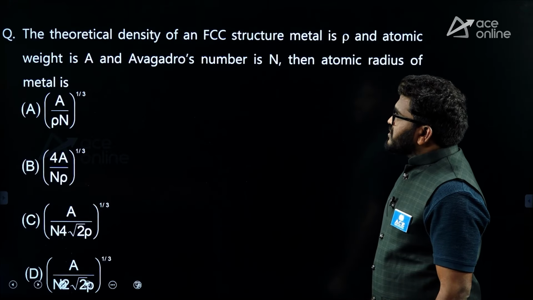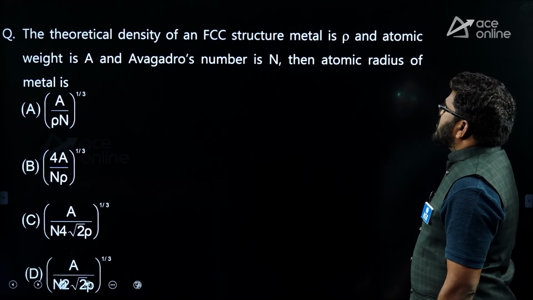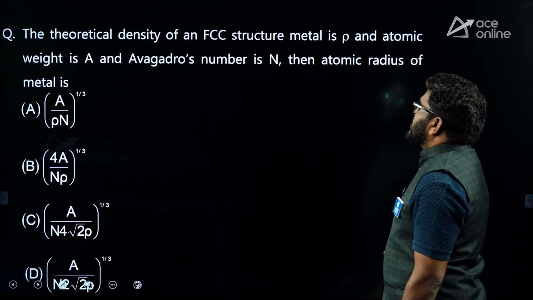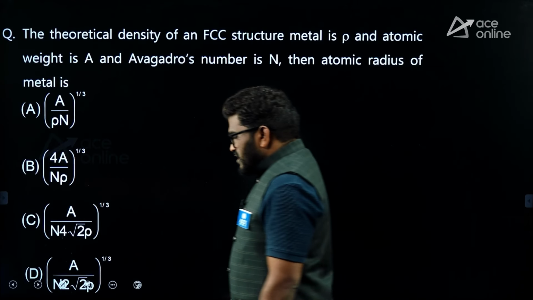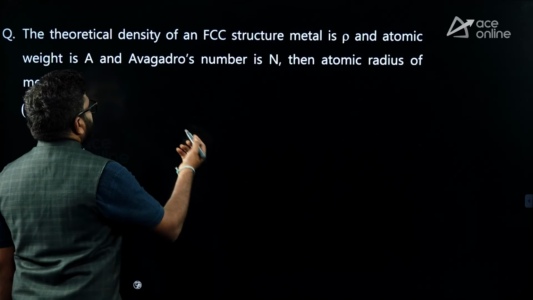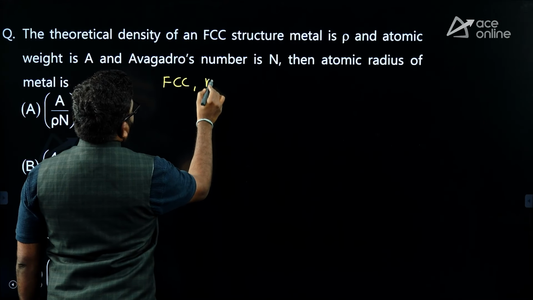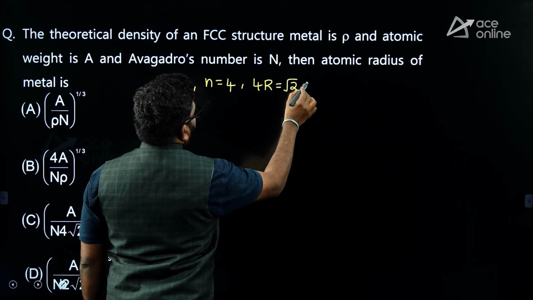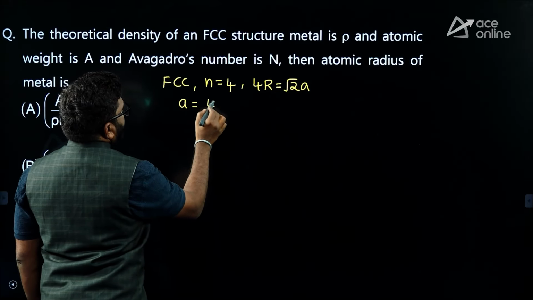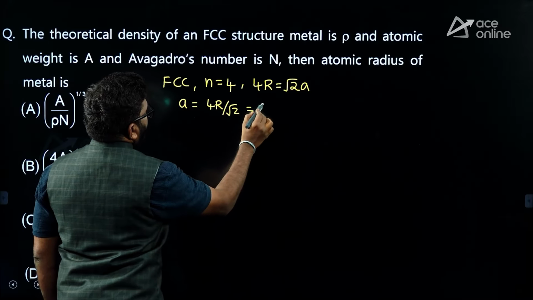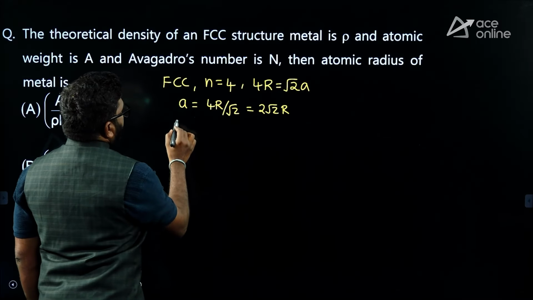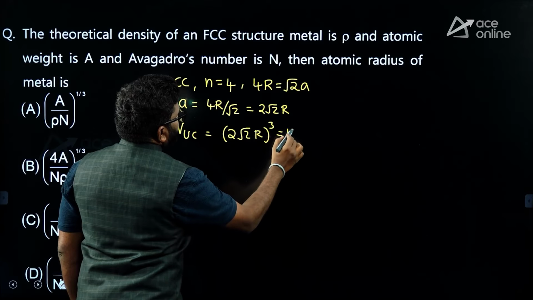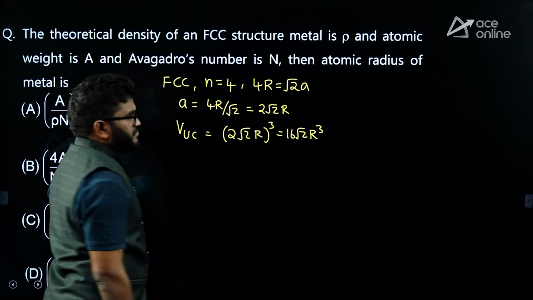And one more question here is, the theoretical density of an FCC structure metal is rho, atomic weight is A, and Avogadro's number is N, then the atomic radius is. Remember, this is somewhat complex, but see here, for FCC structure, number of atoms inside the unit cell is 4. R and A relation is 4R equal to root 2 A. From this, lattice constant A equal to 4R by root 2, that you can write as 2 root 2 R, right? Volume of unit cell you can write A cube, 2 root 2 R whole cube, that is 16 root 2 R cube we will get, right?